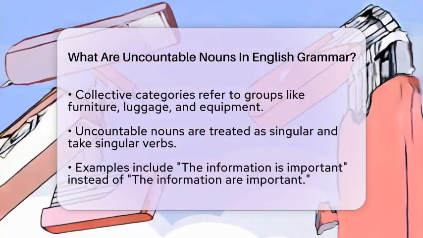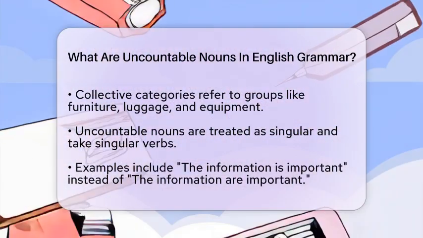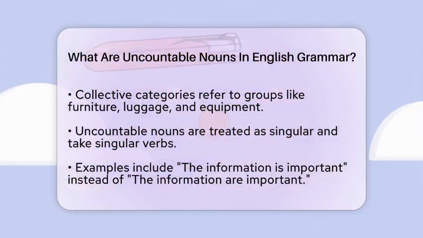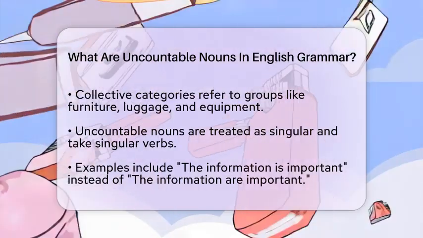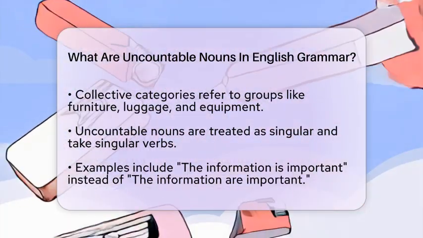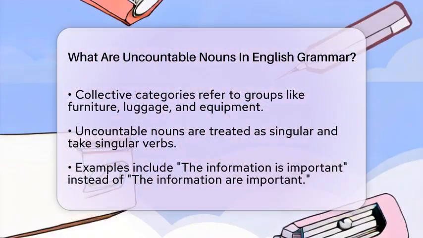When using uncountable nouns, you should use quantifiers like some or much instead of many or few. For instance, you would say, there is some milk in the fridge, or how much rice do you need? You would not say 3 milks or 2 advices, as these forms are incorrect for uncountable nouns.